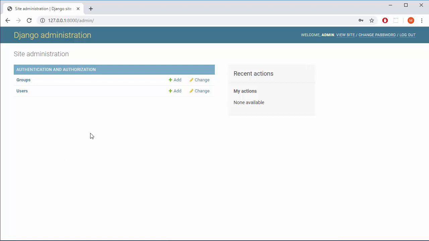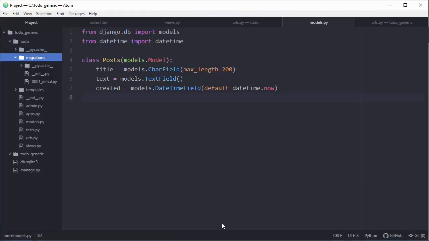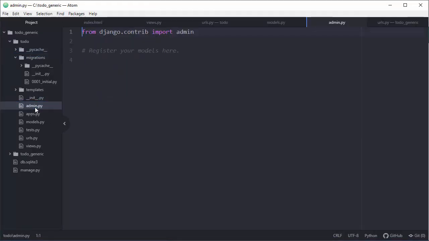Now, where to state that manually? Okay, here's the thing. Go to your editor. See here, admin.py. Go there and see this line, register your models here. So every time you change them, or basically when you create them, you must state that here if you want to see it in the Django administration.